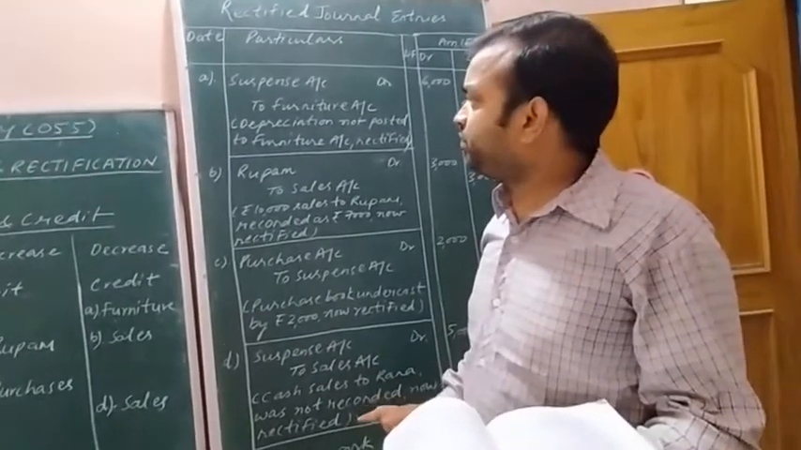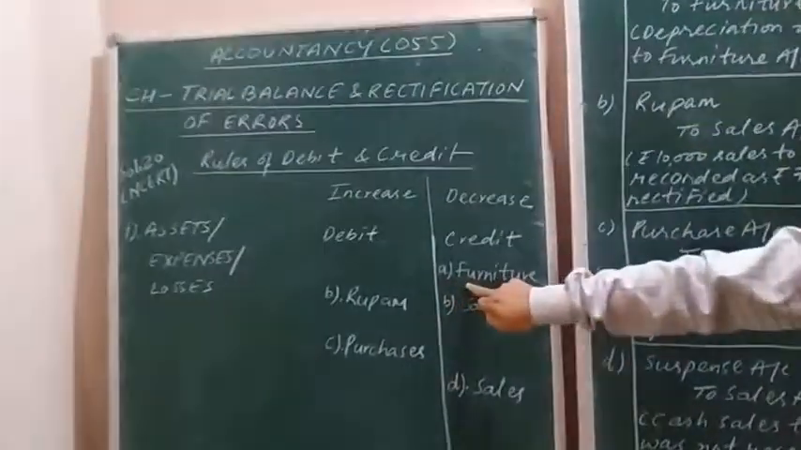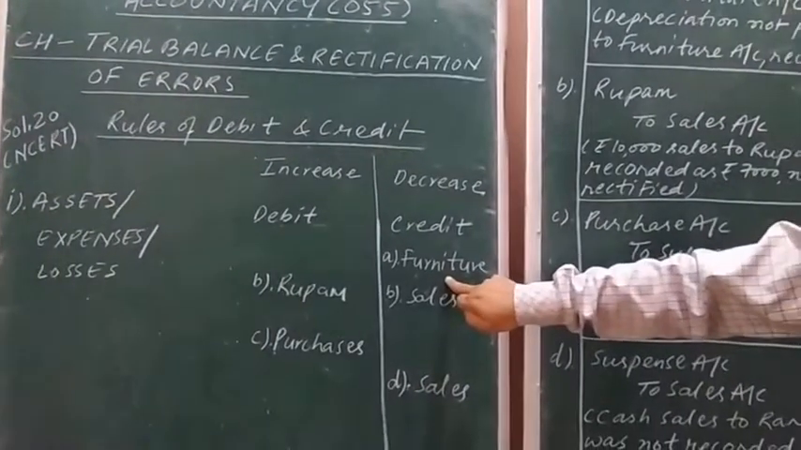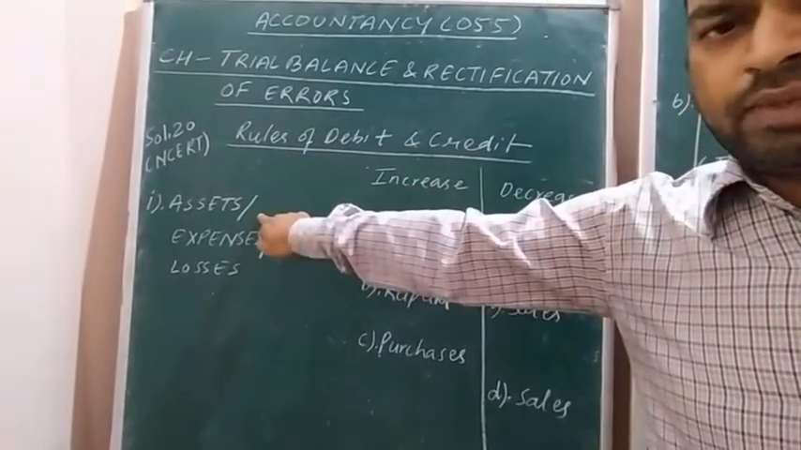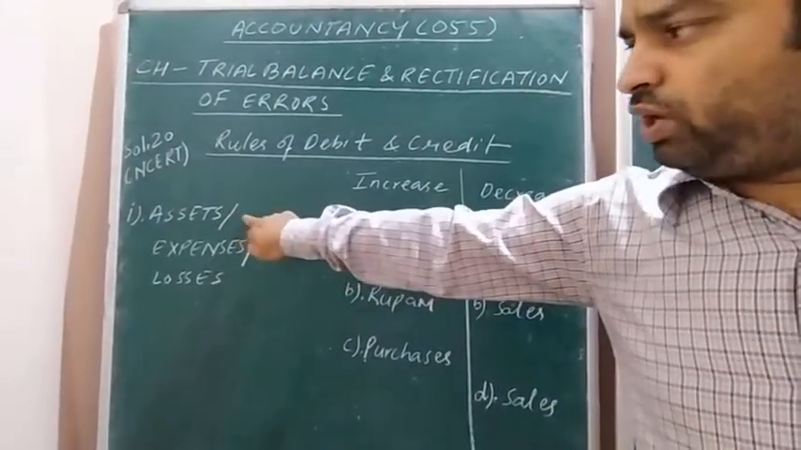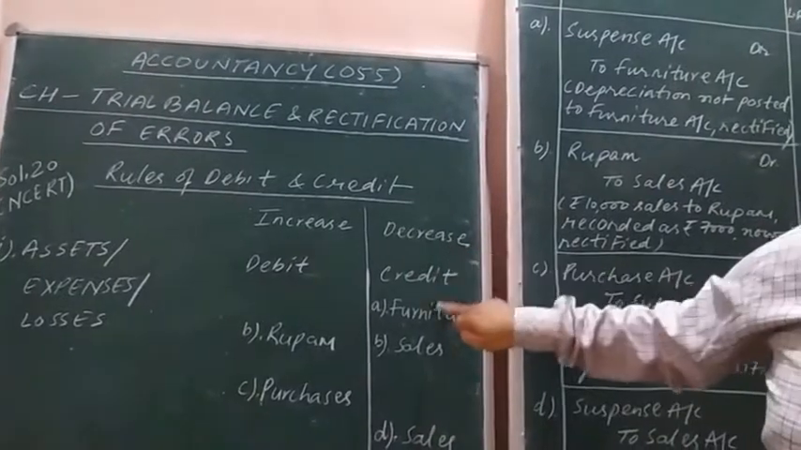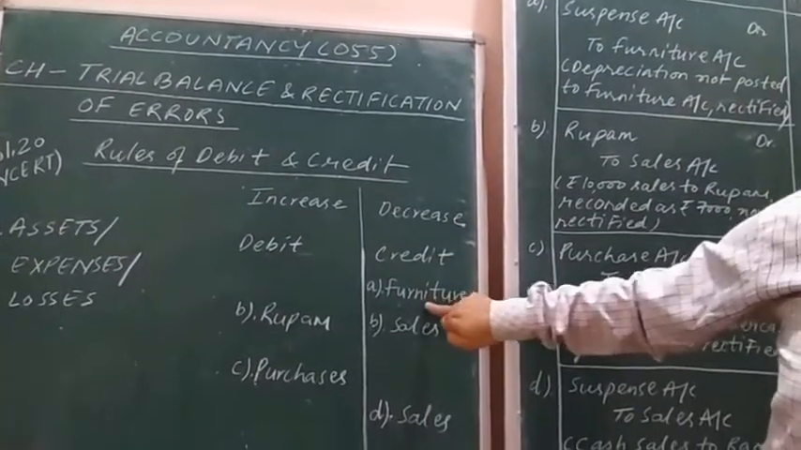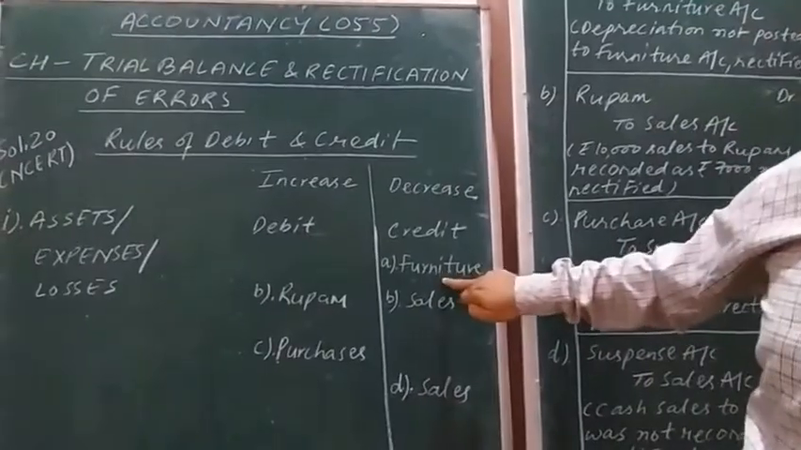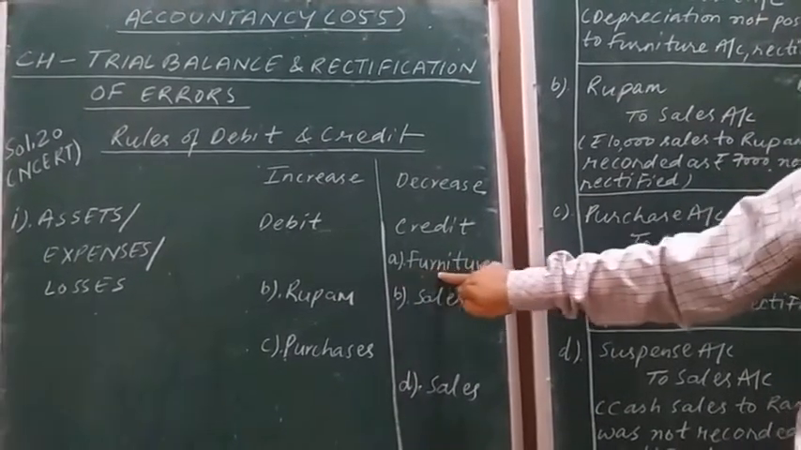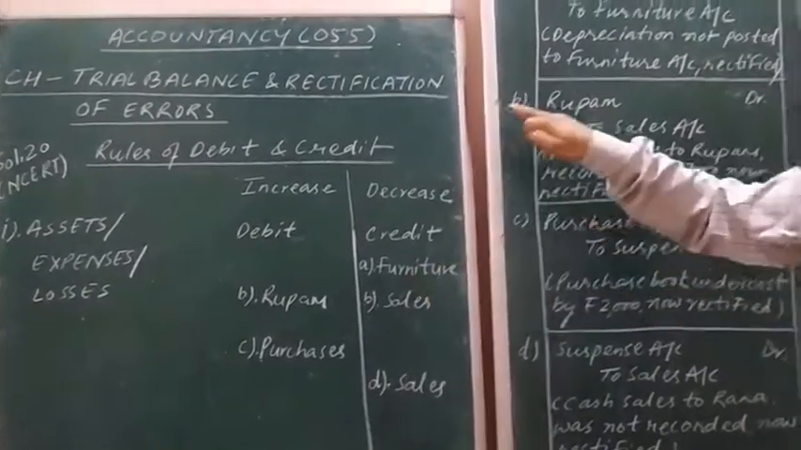Depreciation was correctly debited, but due to depreciation, the decrease in the value of furniture, as per the rules of debit and credit regarding assets, here the asset is furniture. The value of the asset, that is furniture, will decrease due to depreciation, and the decrease in the value of the asset will be shown on the credit side. Here, in accordance with the transaction, the effect was not shown in the furniture account. The furniture was not credited.